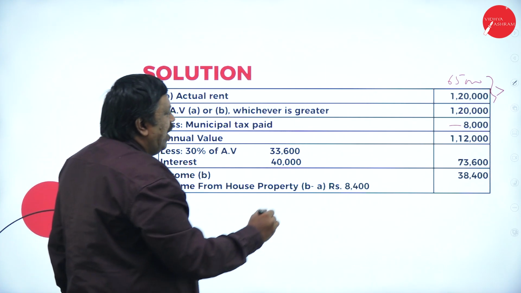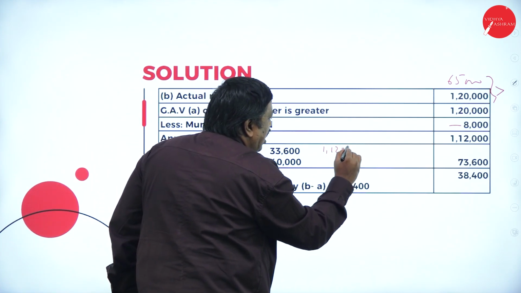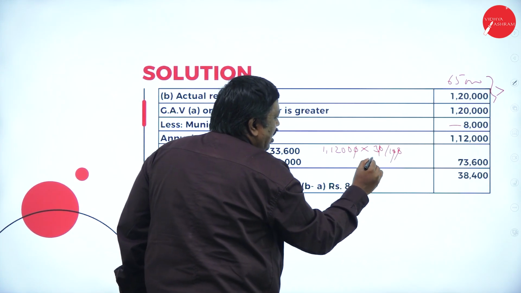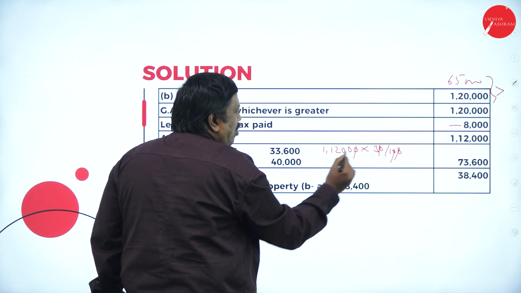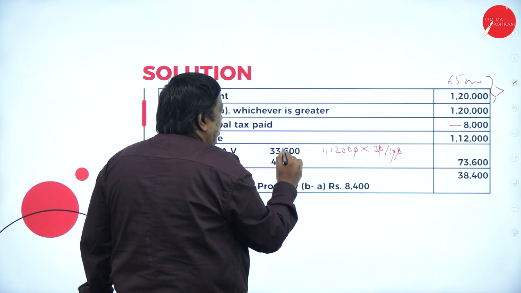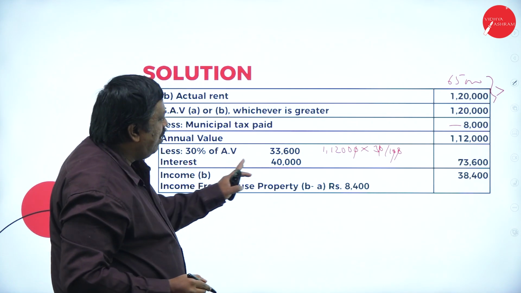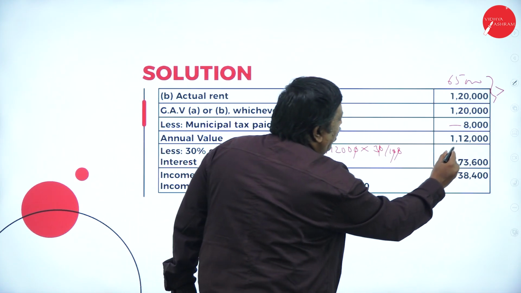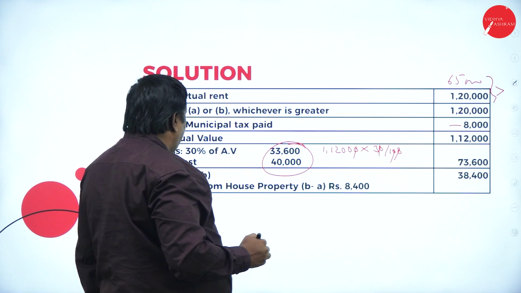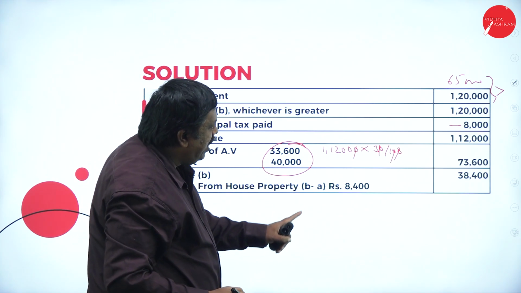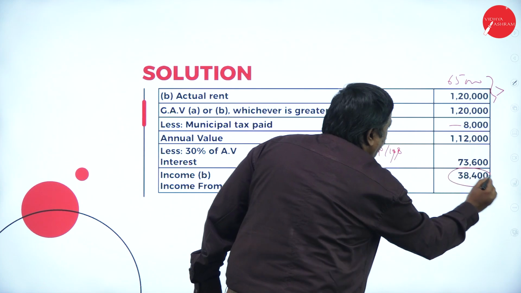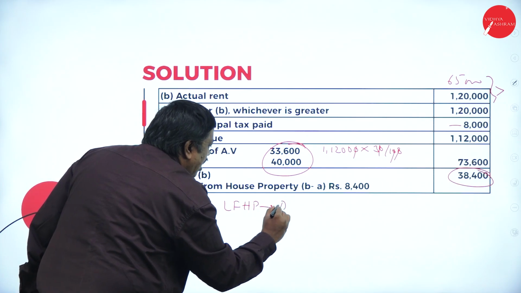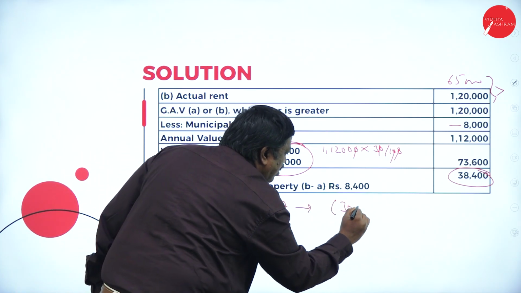So now here 1,12,000 into 30 by 100, 0, 0, 0, 0. 3 zeros are 0, 3 zeros are 0, 3 twos are 6, 3 ones are 3, 3 ones are 33,600, and interest paid is 40. So total amount is 73,600. Out of 1,12,000, deduct 73,600. So income from house property from B will be 38,400. Now, loss from house property A is 30,000.